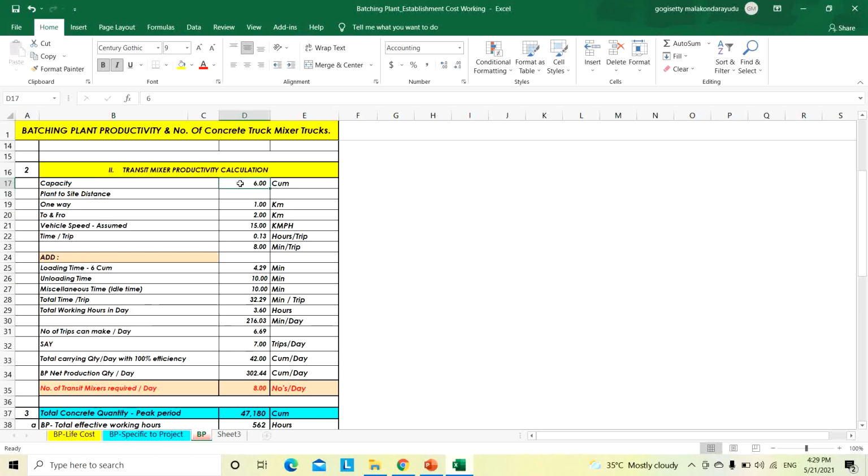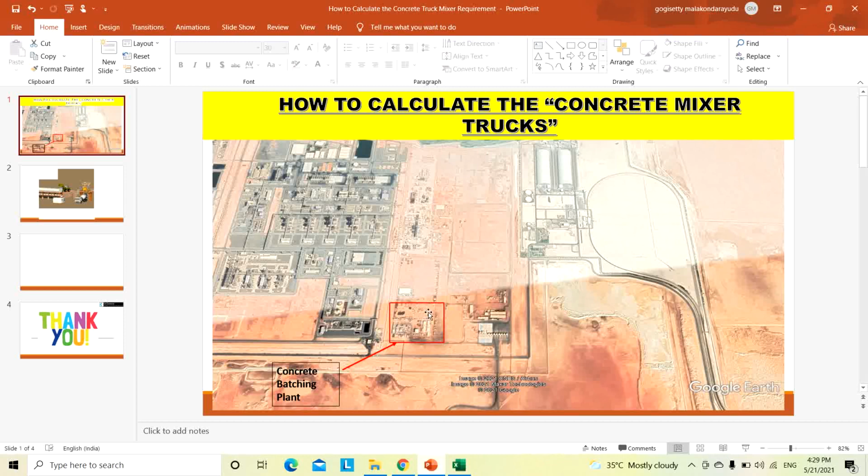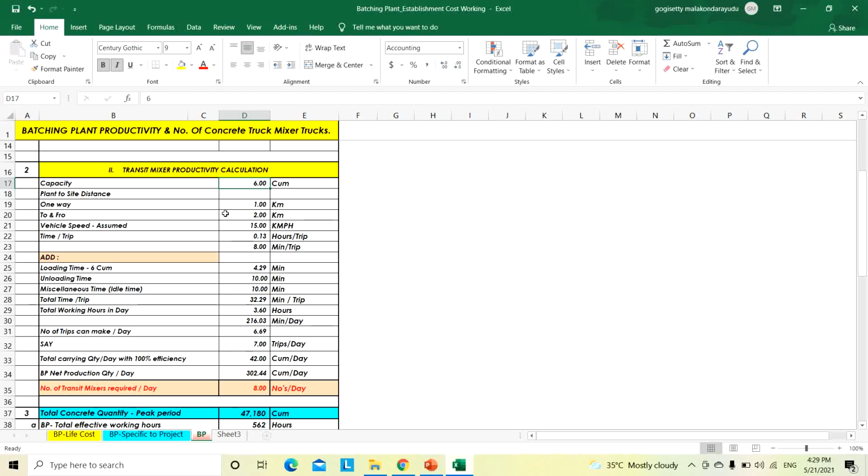What is the capacity of the truck mixer? Here, this is the automated plant we have proposed, 120 cubic meter per hour. To deliver this, we take the average truck mixer time to start from here, unload, and come back. How much time is required for one trip, that we will calculate. As we discussed, the project-to-site distance is 1 kilometer one way, 2 kilometers to and fro, and vehicle speed assumed at 15 kilometers per hour. So time per trip is 0.13 hour, that means 8 minutes per trip.